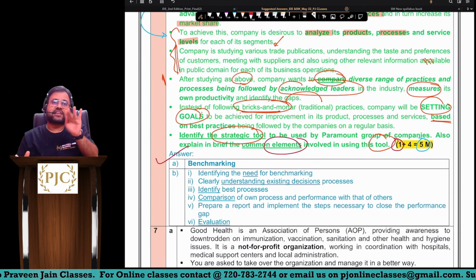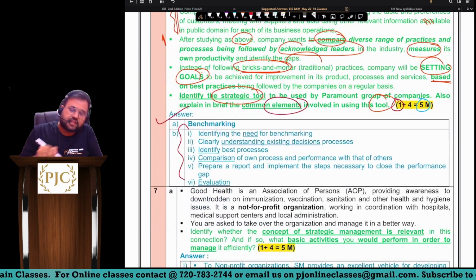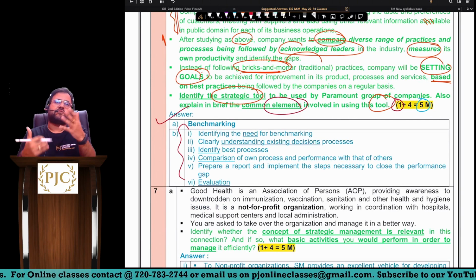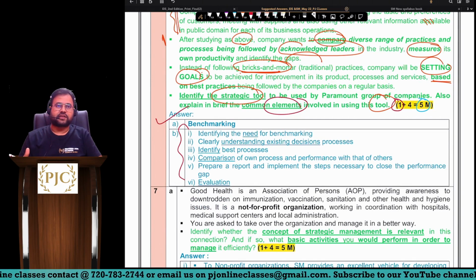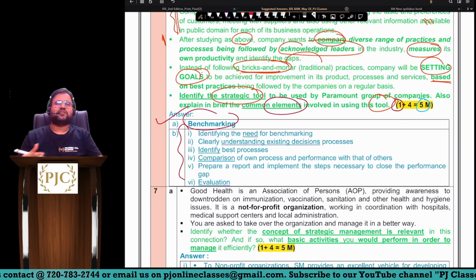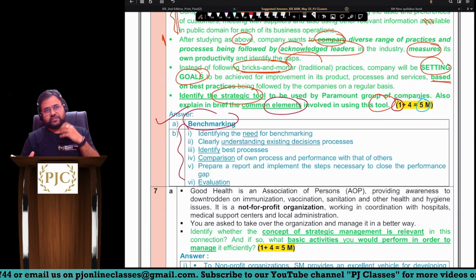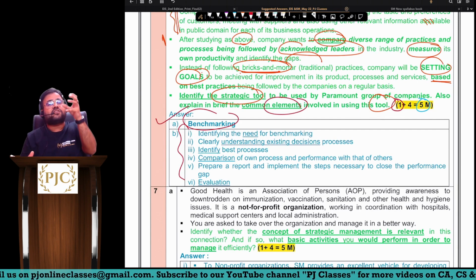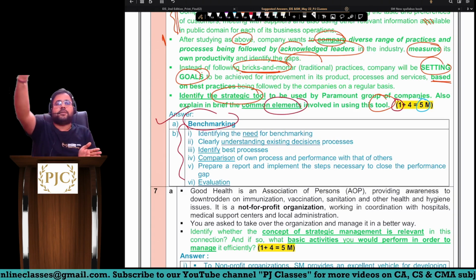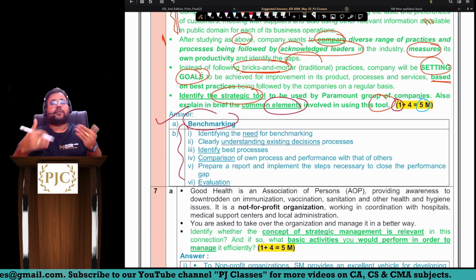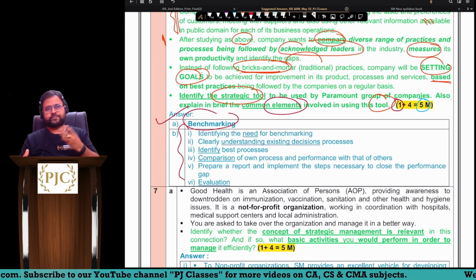So now you have to describe those steps, sir, which are these 6 points. So you have to describe them, for which you will be getting your balance 4 marks. Okay. So what is benchmarking? Benchmarking is nothing but best industry practice, sir. So this is the practice against which a company is going to compare, measure, analyze their processes with the best industry practices, sir, for better monitoring and controls, sir.